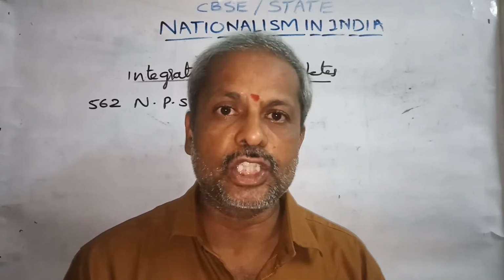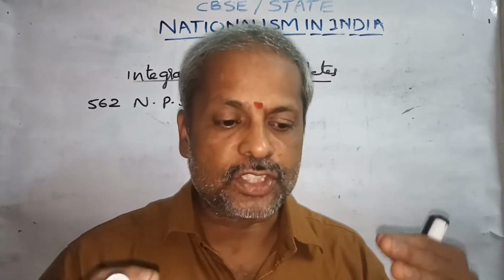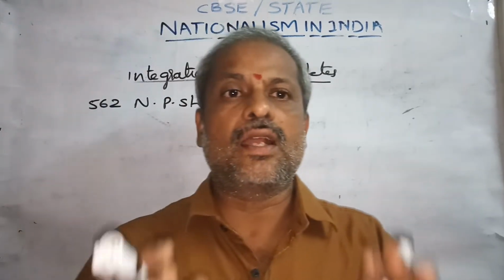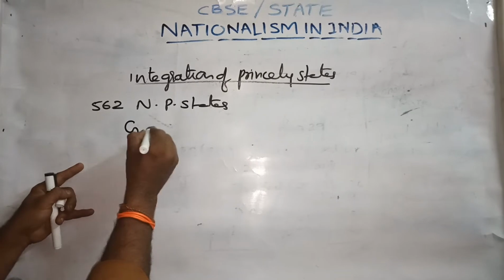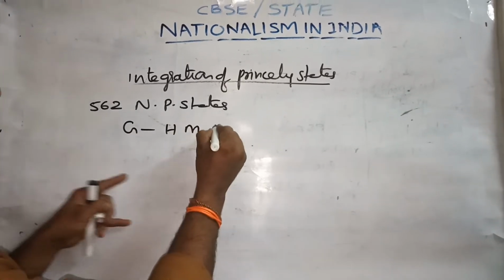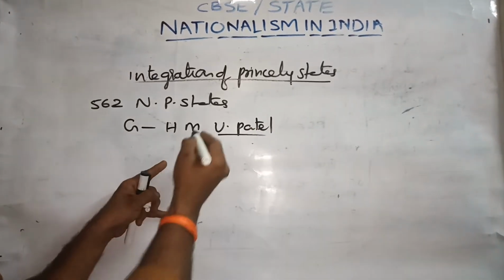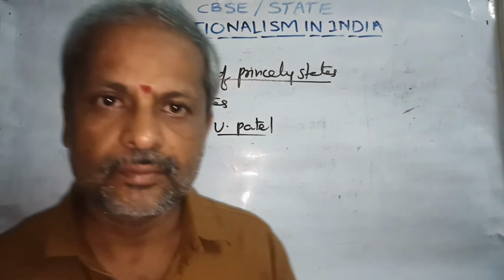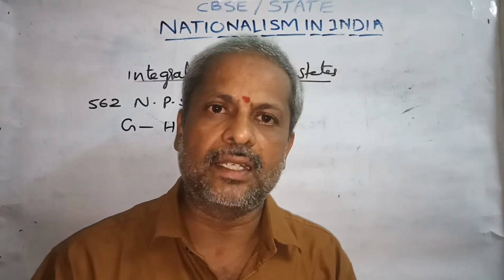Which areas were ruled by British government? For those areas, freedom was announced. It means still the areas which are under the control of Indian representatives, Indian kings, Indian queens were not given freedom. That's why after getting freedom, Gandhiji conducted a meeting with our first Home Minister, Vallabhai Patel. Vallabhai Patel was given a challenge by Gandhiji. And Gandhiji talked with Vallabhai Patel.